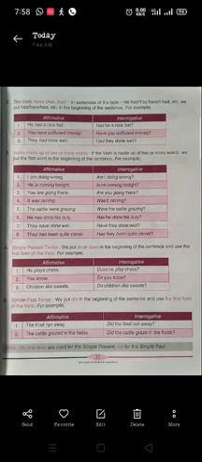Let's see about simple present tense now. He plays chess. So what will we use here? Does. Do you know?